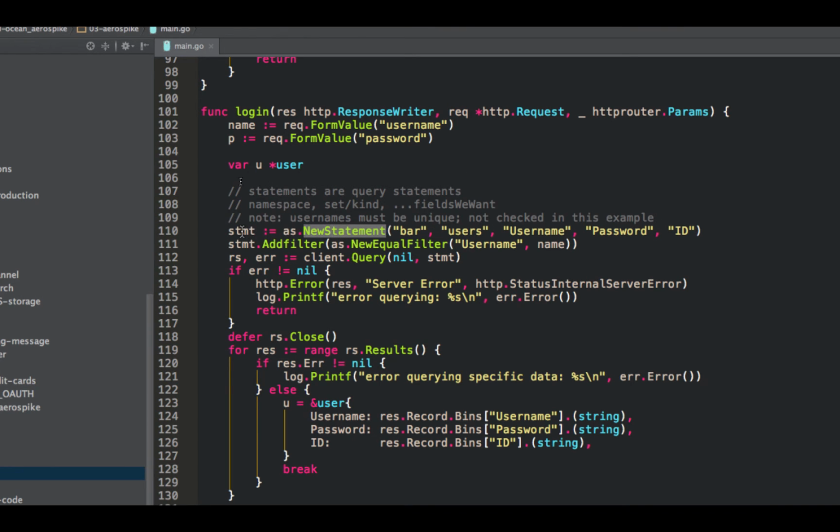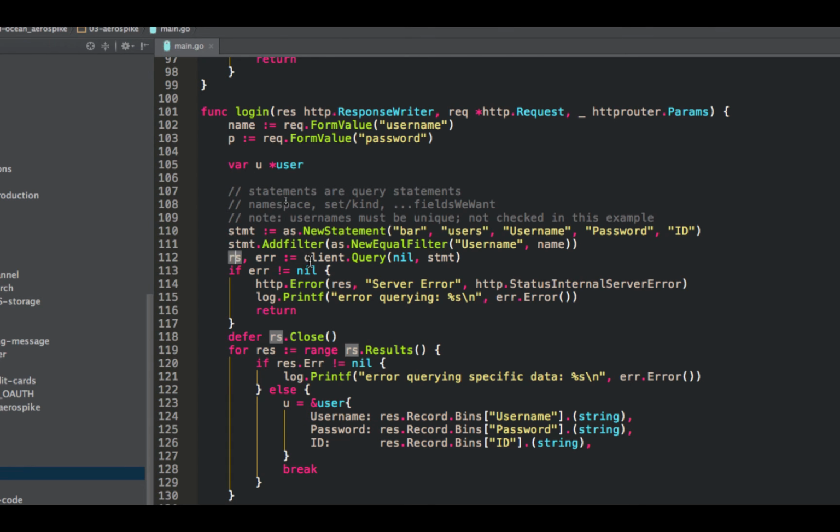So you've got your statement, which is looking for these in bar users. We add a filter to it. We just call Aerospike NewEqualFilter, and we're going to say that our username bin has to equal our name, which we got from our form. Then we can call client.Query, default policy, give it our statement.